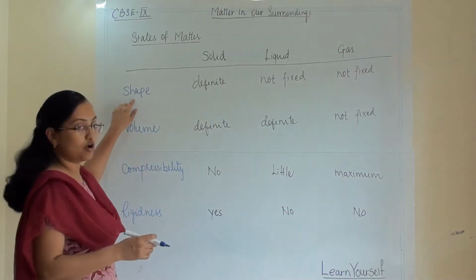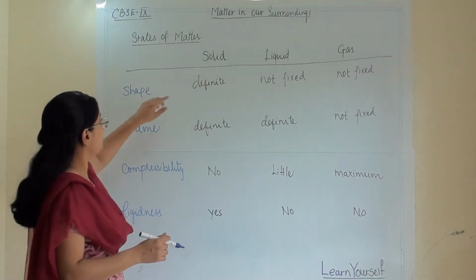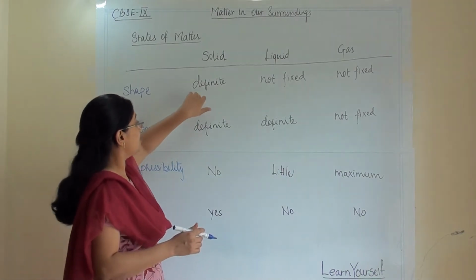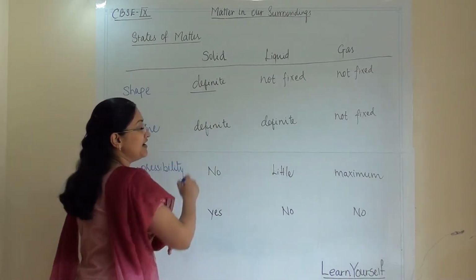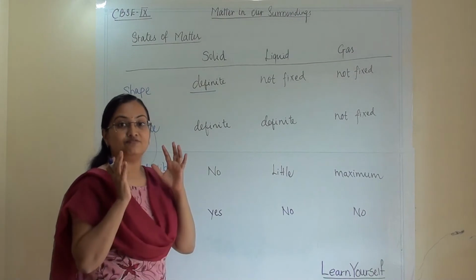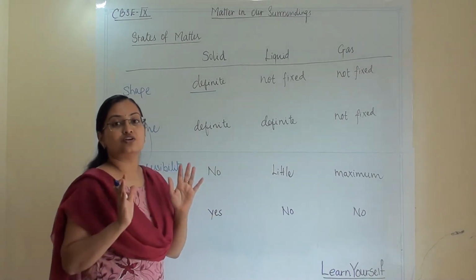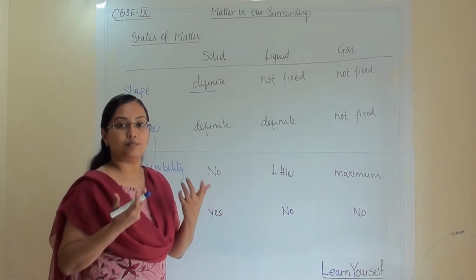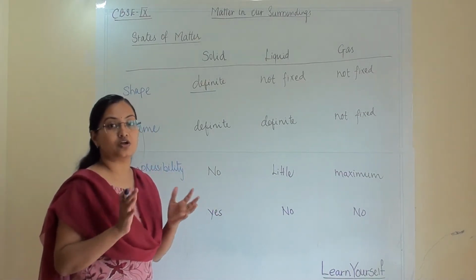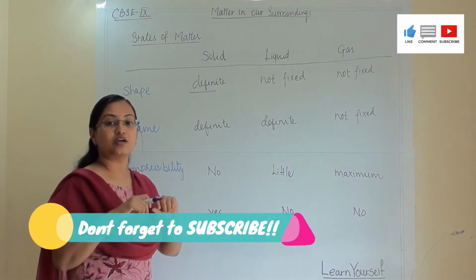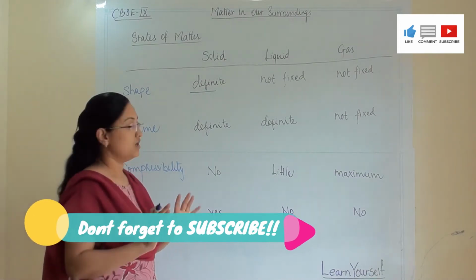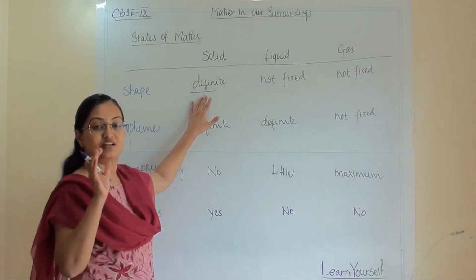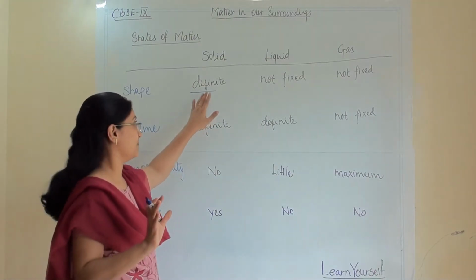So first we are talking about the shape. For solid, the shape is definite. Definite means a fixed shape and we cannot change it. For example, a marker, a scale, a pencil, you cannot change the shape. We are not talking about breaking a thing. So they have a definite and fixed shape.